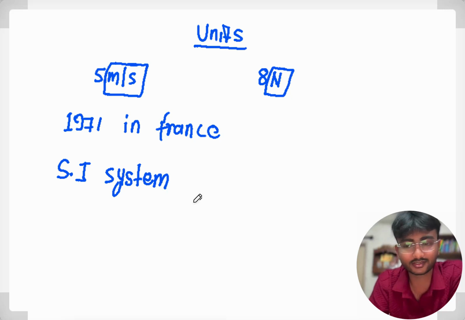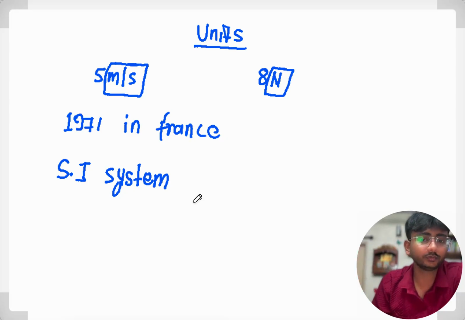You generally study that the SI unit of force is Newton, the SI unit of pressure is Pascal, right? SI unit of length is meter, SI unit of acceleration is meter per second square, these things, right?